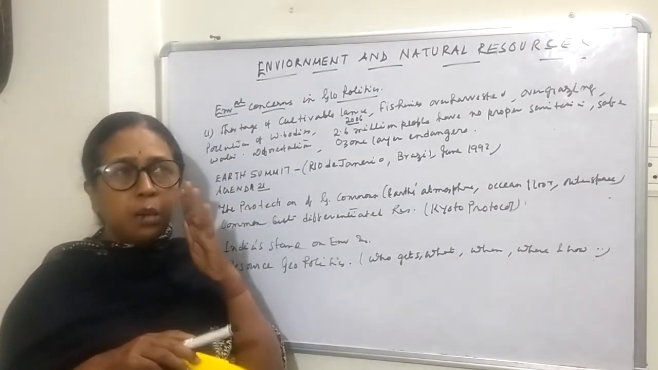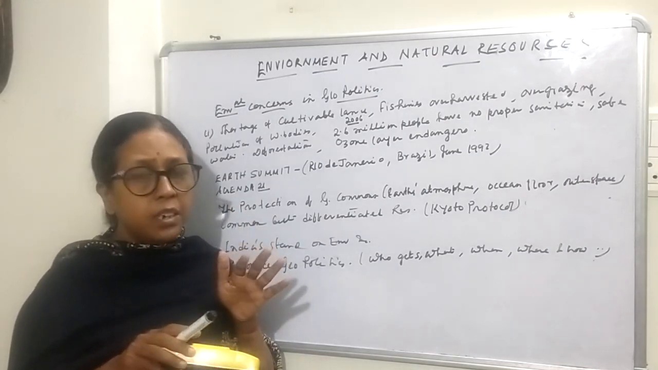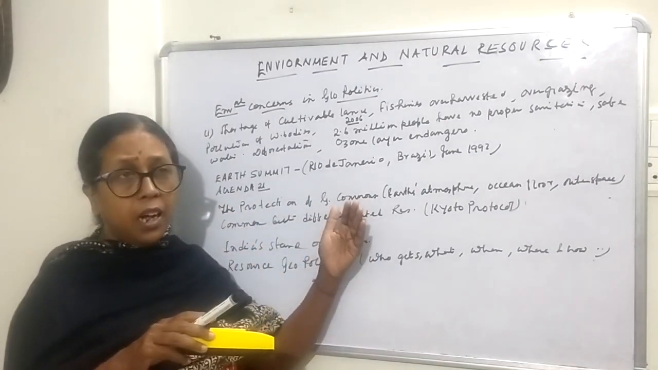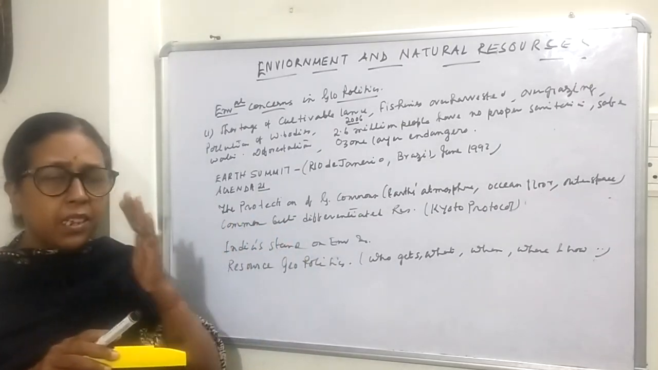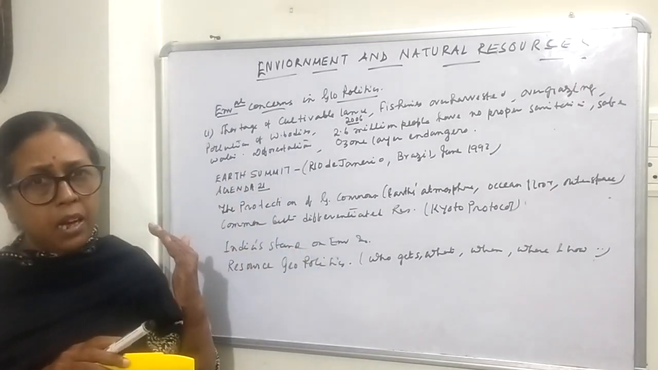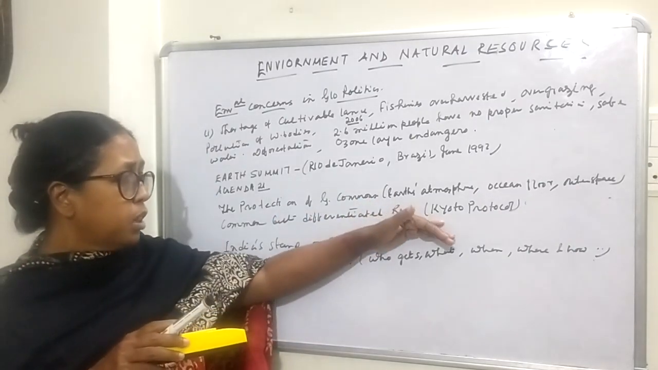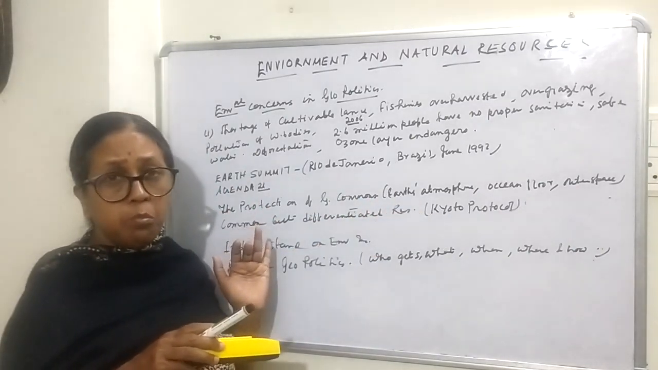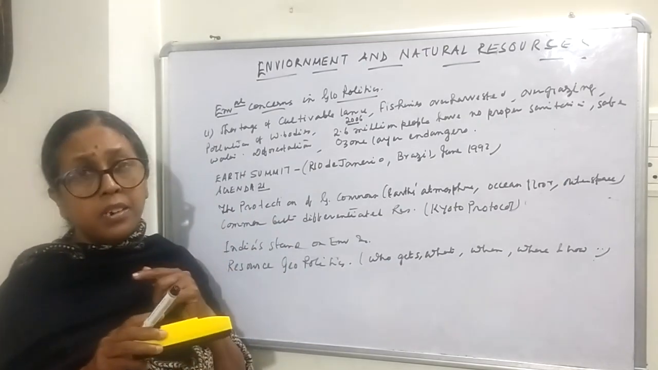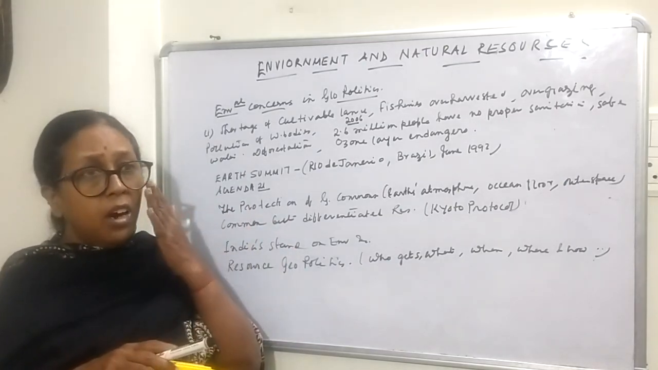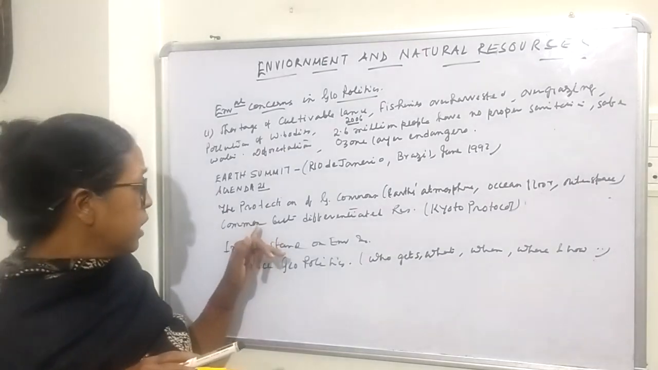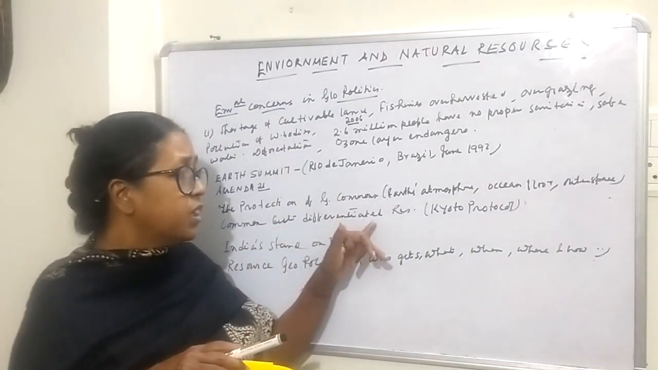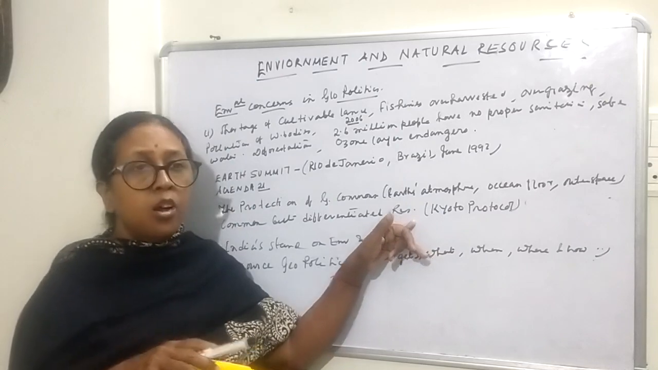That means they now have to stop all their activities, and they must give us the chance that we must continue with our industrial development, etc., because we are still lagging behind. So our responsibility will be less, their responsibility will be more, because they are mainly responsible for this environmental pollution, environmental degradation, etc. So that is known as common but differentiated responsibility.